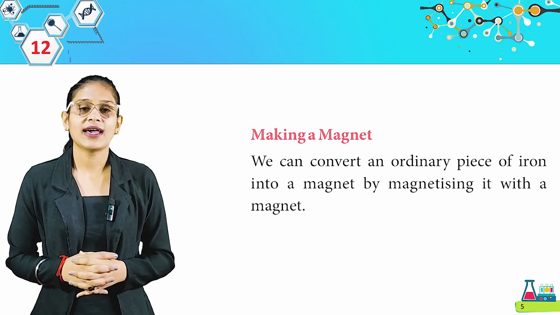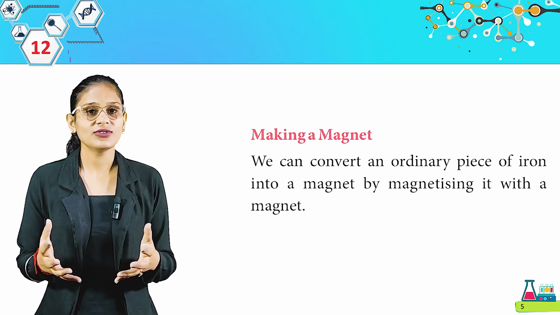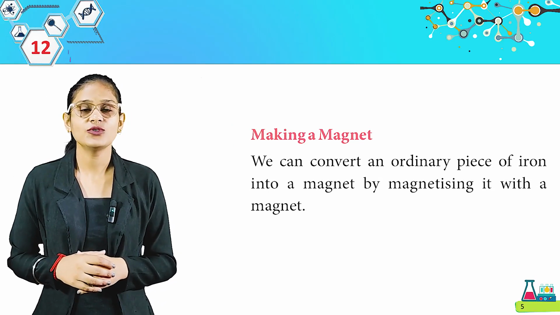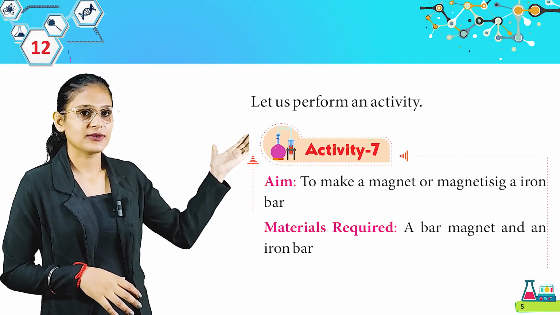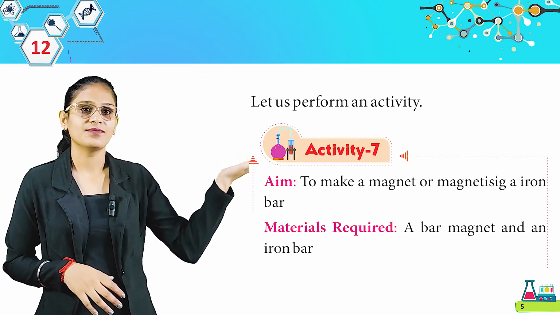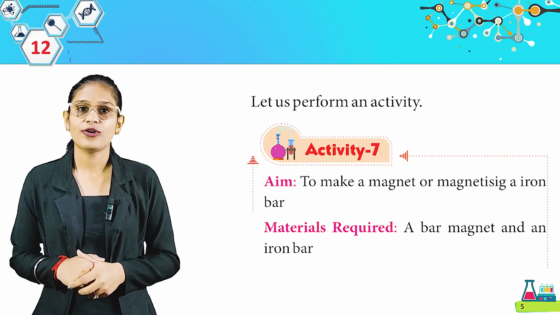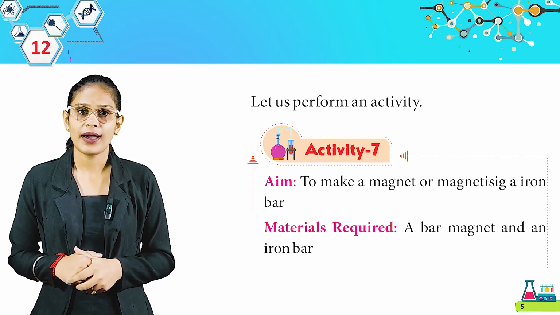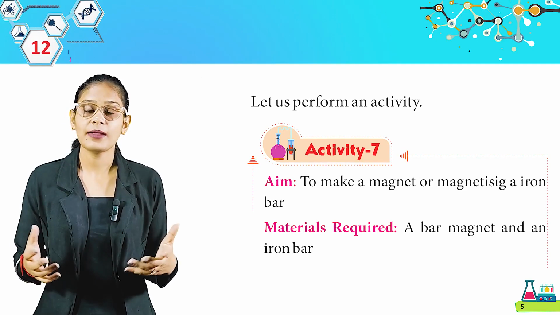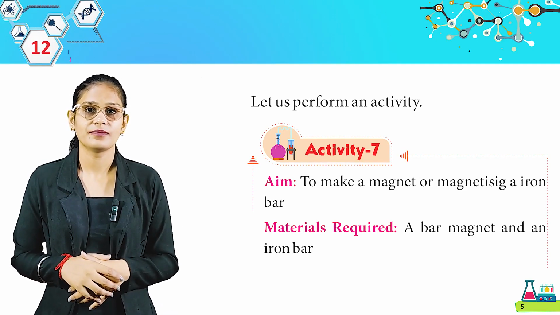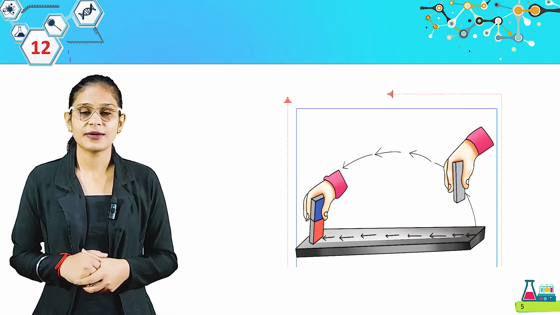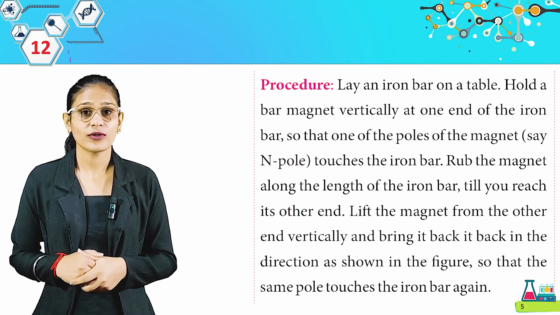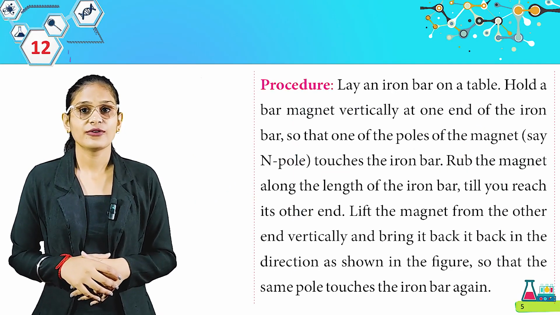We can convert an ordinary piece of iron into a magnet by magnetizing it with a magnet. Let us perform an activity. Activity 7. Aim: to make a magnet, or magnetizing an iron bar. Materials required: a bar magnet and an iron bar. Look at this picture. That's how you have to arrange your setup of the activity.